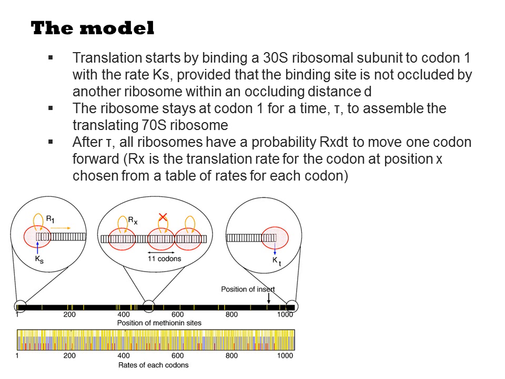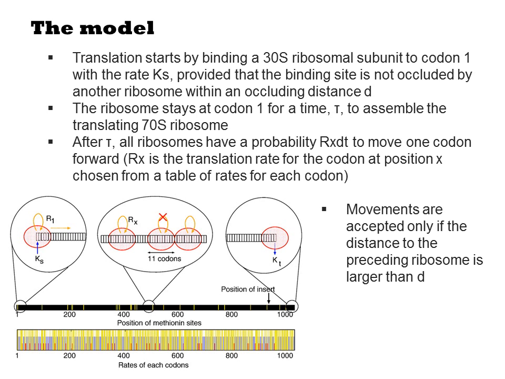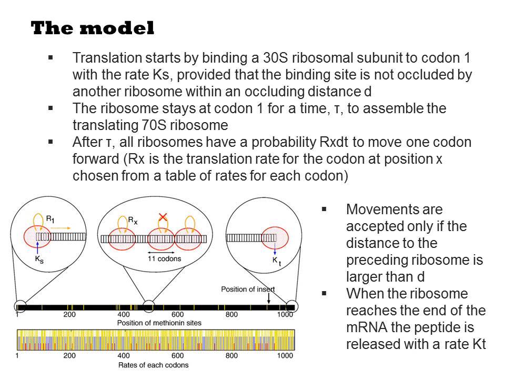After tau, all ribosomes have a probability Rx·dt to move one codon forward, where Rx is the translation rate for the codon at position X chosen from a table of rates for each codon. Movements are accepted only if the distance to the preceding ribosome is larger than d. When the ribosome reaches the end of the mRNA, the peptide is released with a rate Kt.